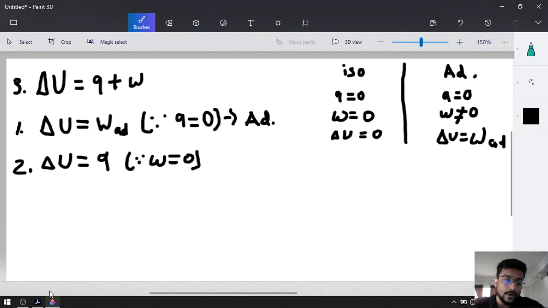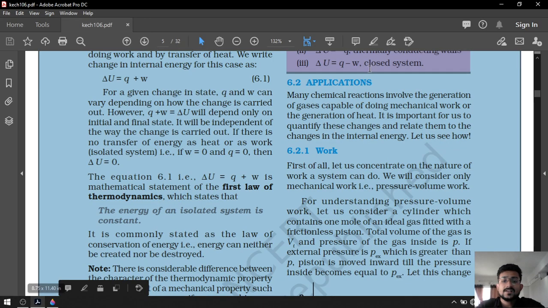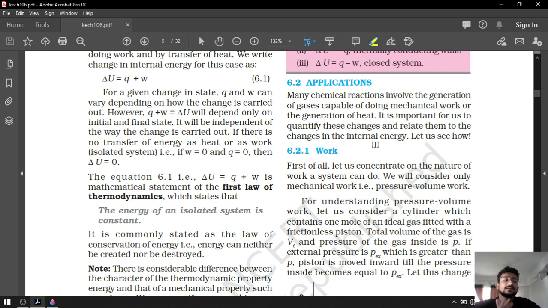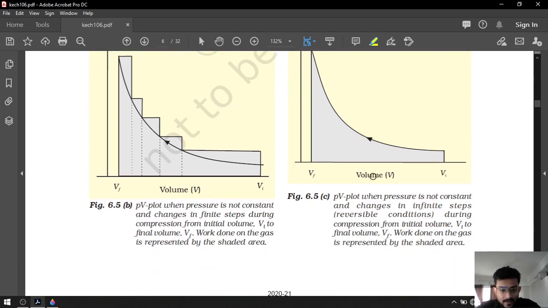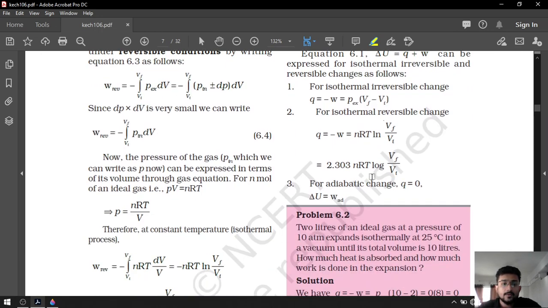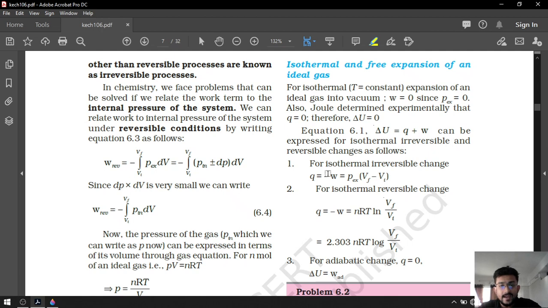In this lecture we are going to derive some more formulas. But before we derive those formulas, you know that the Gujarat board has deducted the syllabus, and this time from chapter number 6 they have deducted 6.2.1, work, from your syllabus. That's why from this topic we are only going to remember the formulas. So here they have given us the formula.